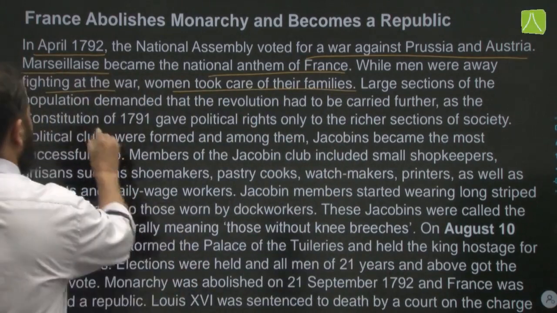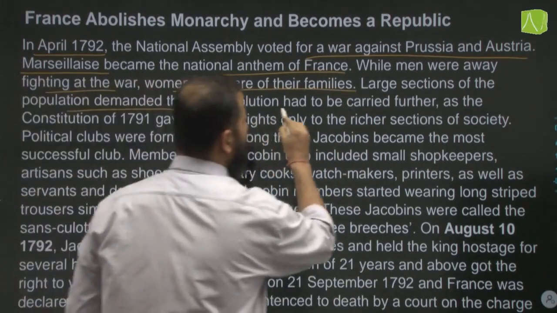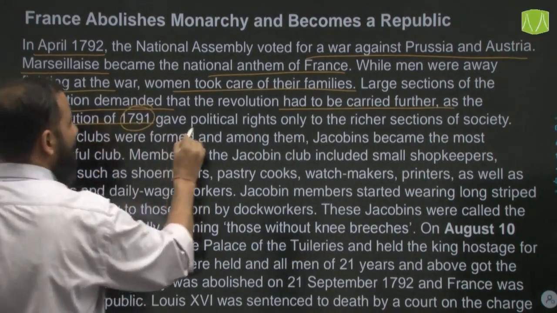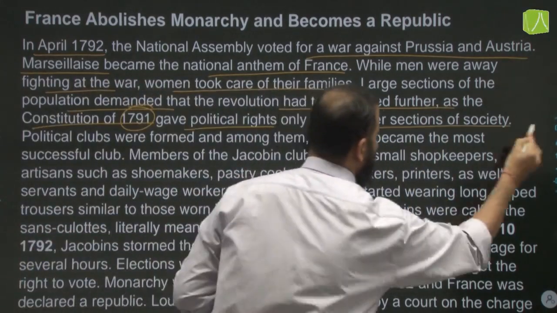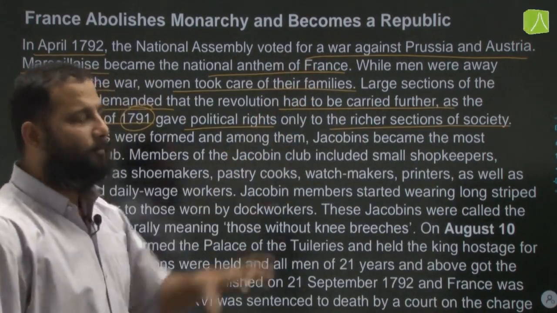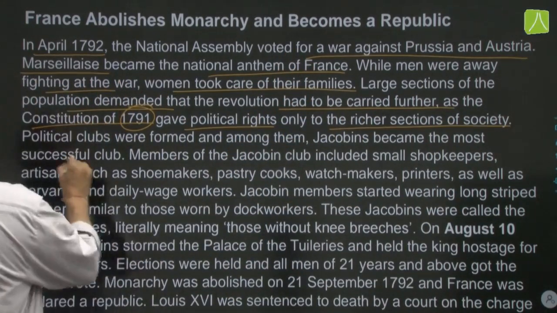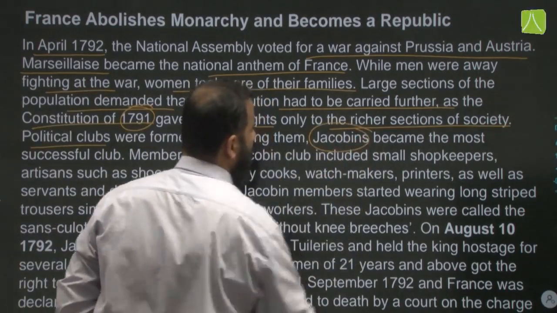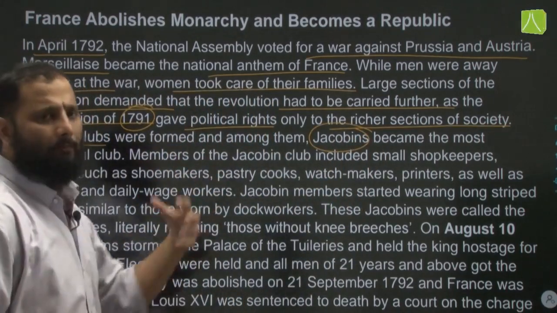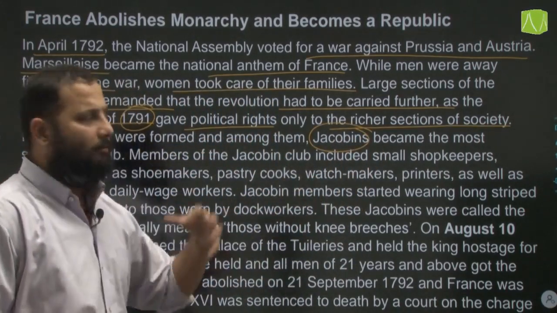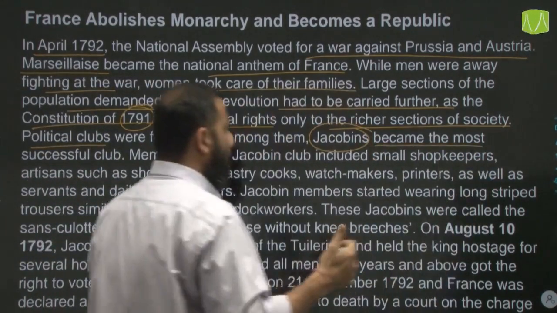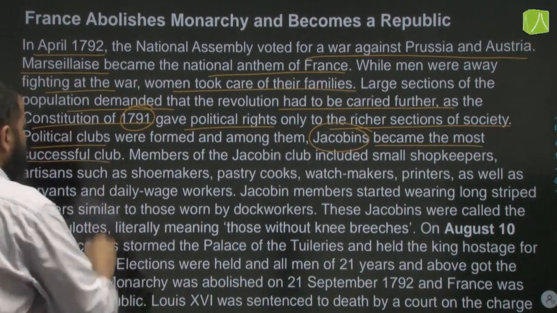Large sections of the population demanded that the revolution had to be carried further, as the Constitution of 1791 gave political rights only to the richer sections of the society. That is, only the prosperous sections benefited from this. Political clubs were formed, and among them the Club of Jacobin, because it was formed in Paris near Saint Jacob, became the most outspoken or successful club.